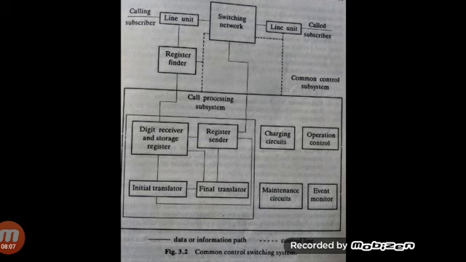Here we see different blocks: switching network, line unit, register finder, digit receiver and storage register, sender, initial translator, final translator, charging circuits, operation control, maintenance circuit, and event monitoring.